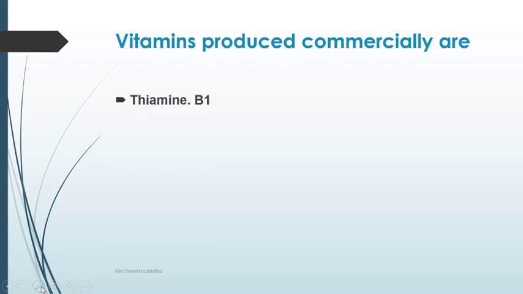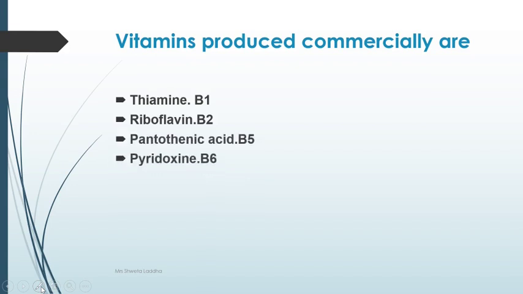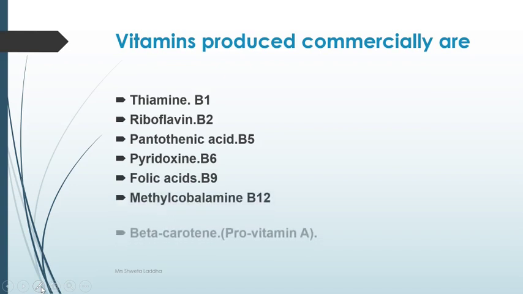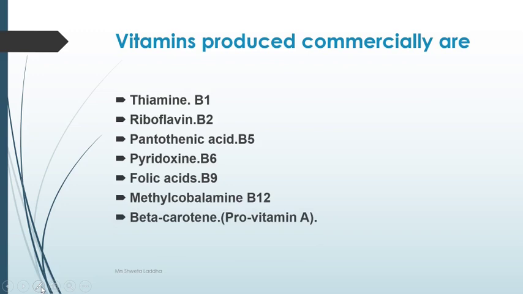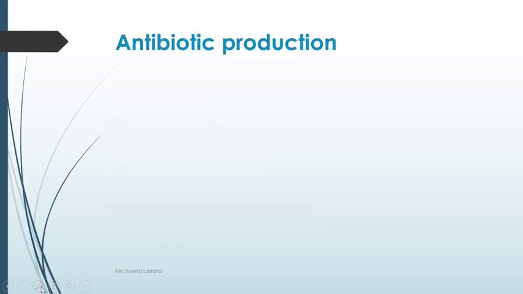The different vitamins that are produced are thiamine, also called vitamin B1, riboflavin, B2, pantothenic acid, B5, pyridoxine, B6, folic acid, B9, methylcobalamin, B12, beta-carotene, which is a provitamin of vitamin A, which is later converted in our body into vitamin A, and ergosterol, which is provitamin D. And all these vitamins are very useful for our body.